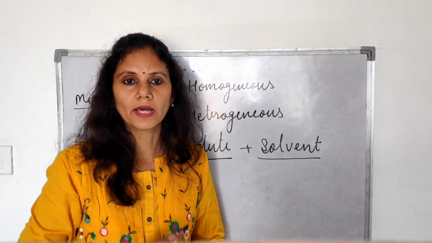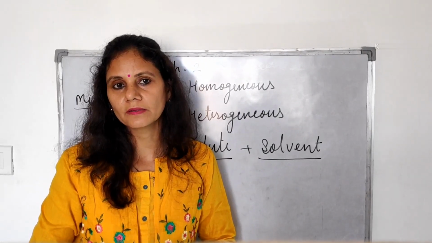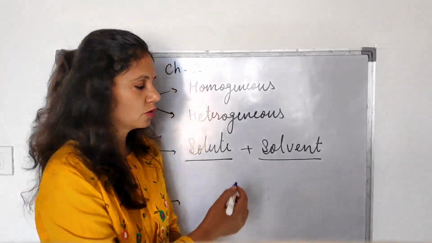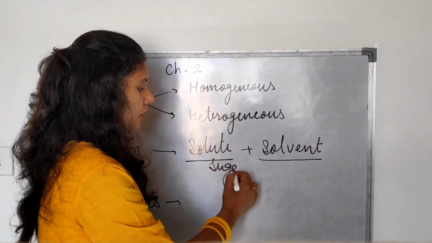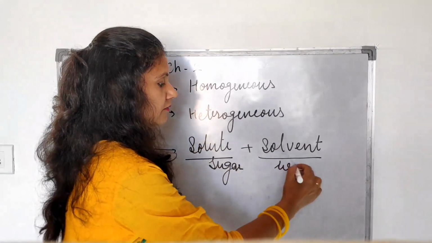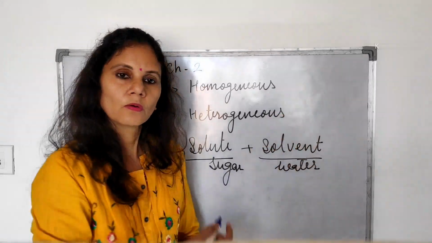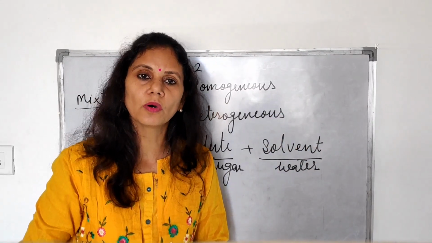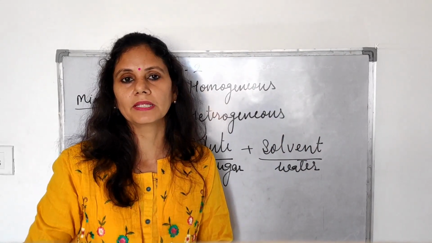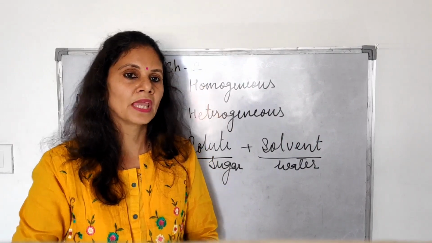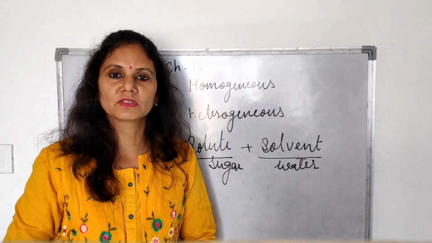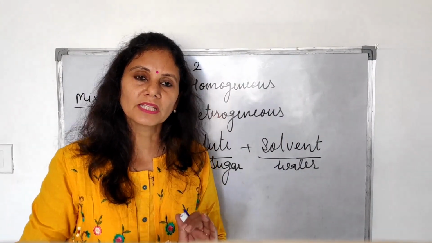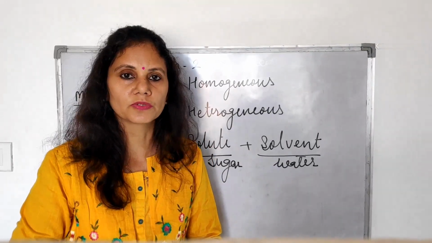Such as mixing 1 spoonful of sugar in 1 glass of water. Sugar will be the solute here and water will be the solvent. Solvent is more in amount and has the capability to dissolve the solute, and the solute can dissolve in the solvent. Both mix and form true solutions.